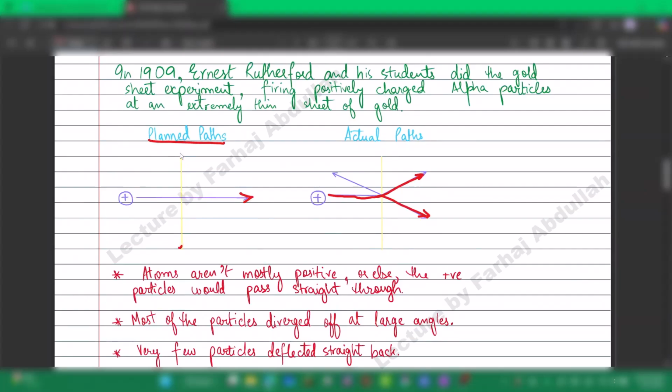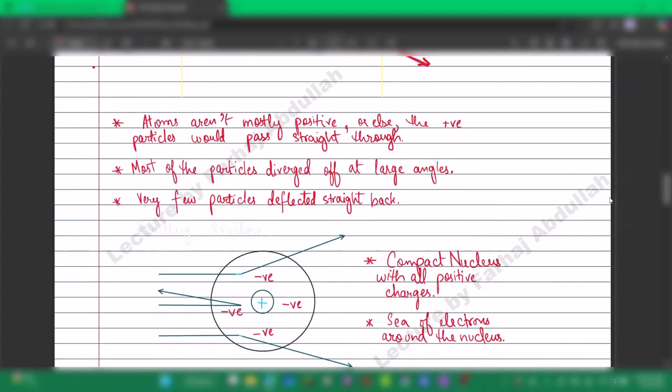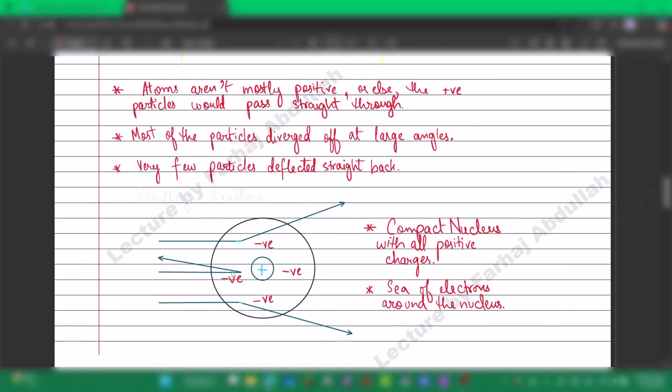Otherwise, if there were positive charges spread everywhere, then particles passing close to them would have deflected, because positive and positive forces repel. Clearly there isn't such repulsion, so atoms are mostly empty. Most of the body is empty.